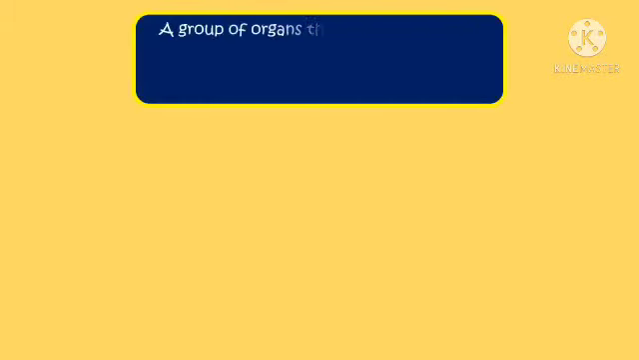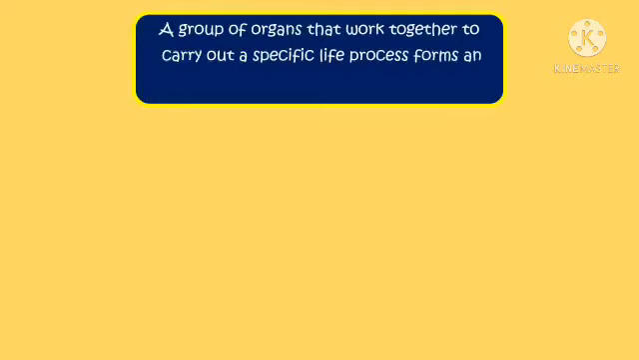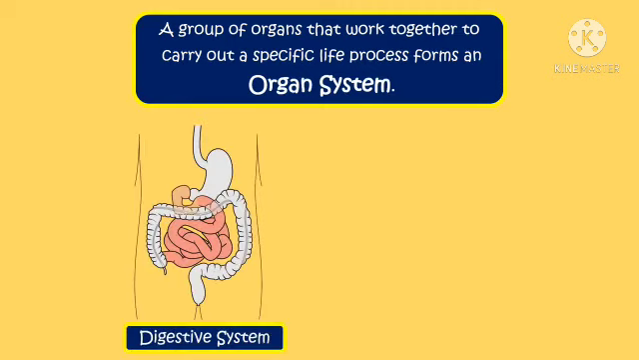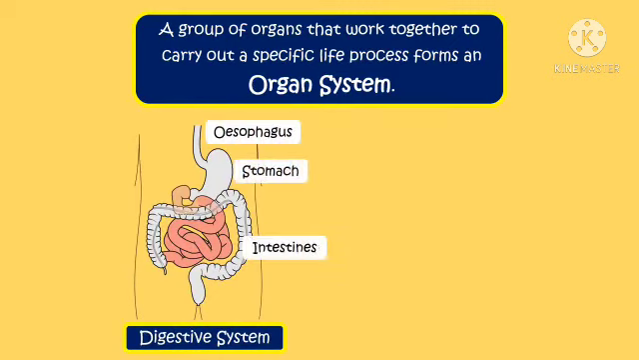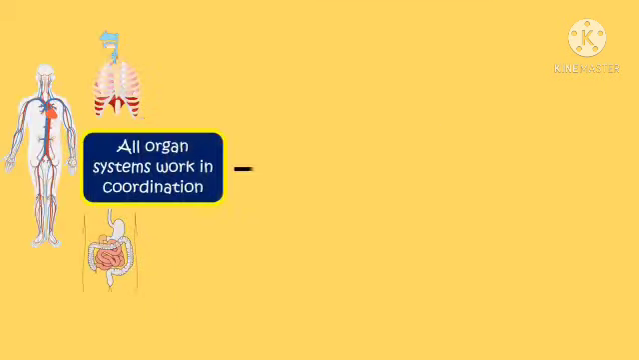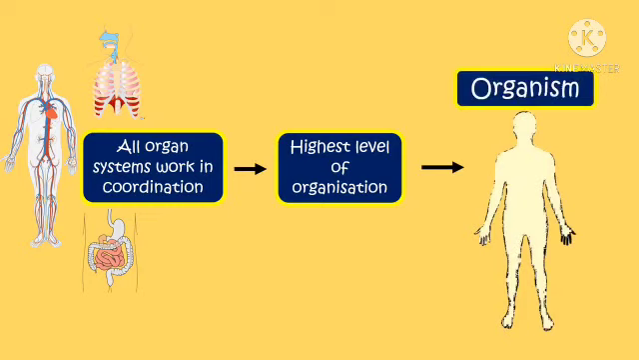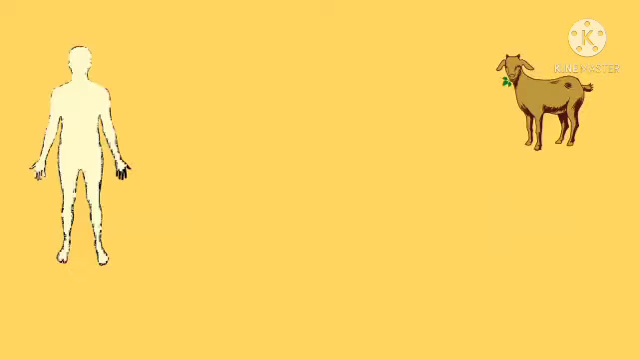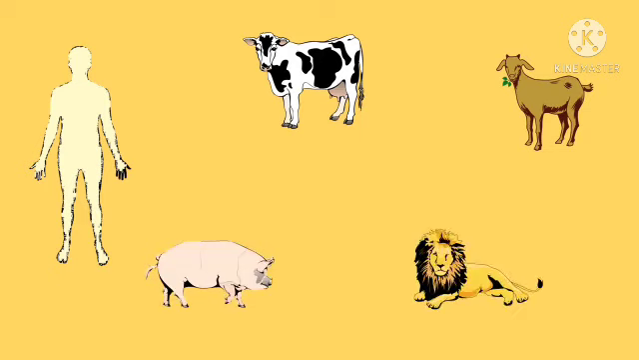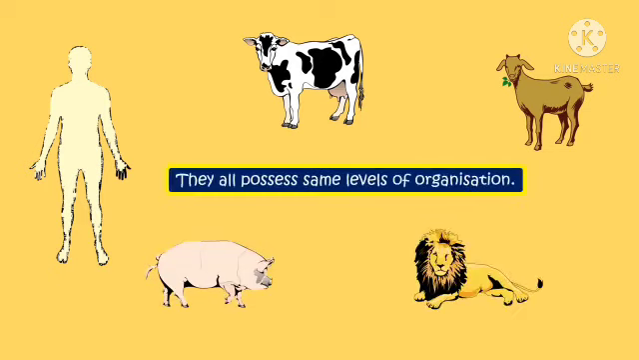A group of organs that work together to carry out a specific life process forms an organ system. For example, the digestive system consists of a group of organs, namely mouth, tongue, esophagus, stomach, and intestines. These organs work in sync to carry out the life process of digestion. All organ systems work in coordination to form the highest level of organization, that is, an organism. Multicellular organisms may vary greatly in their size and shape. However, they all possess the same levels of organization.